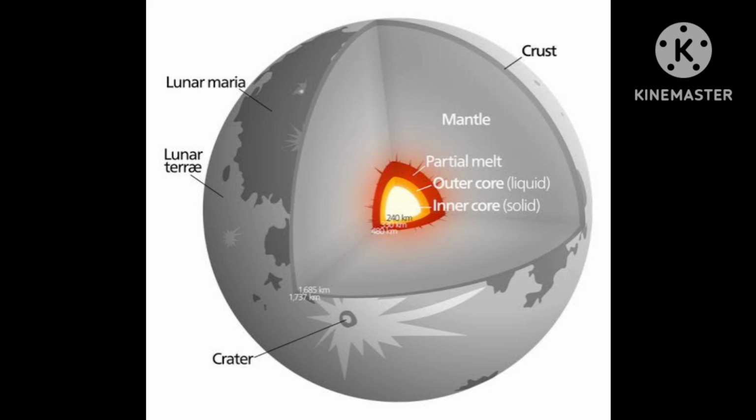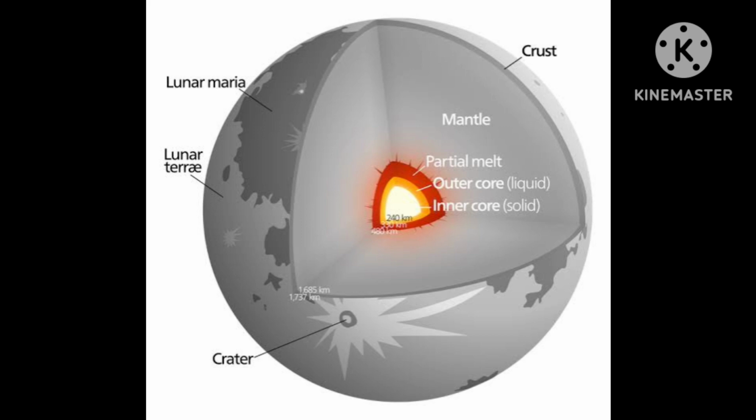Mass of moon is 7.35 into 10 to the power 22 kg. 10 to the power 22 is a big figure. Exact is 7.34767309 into 10 to the power 22 kg. But roughly we can say 7.35 into 10 to the power 22 kg.